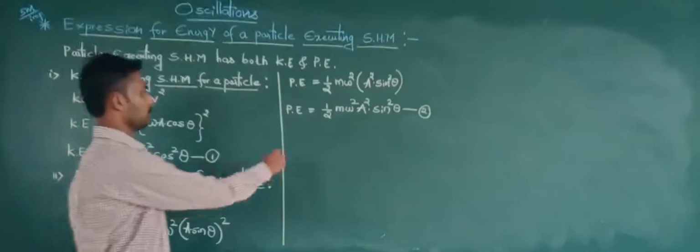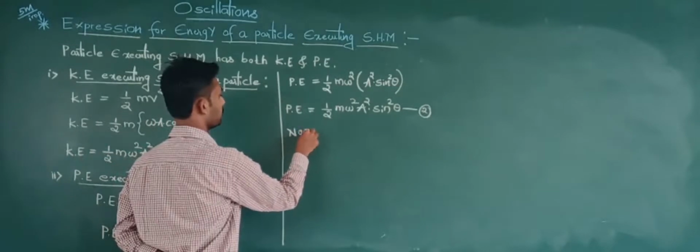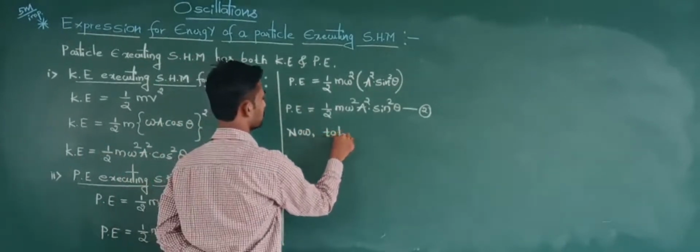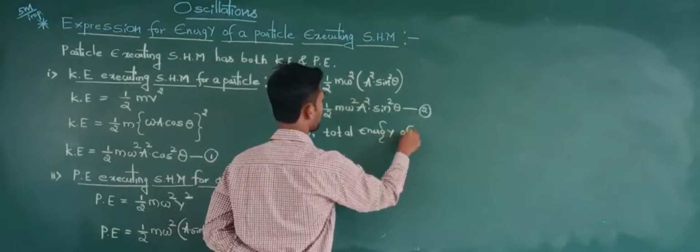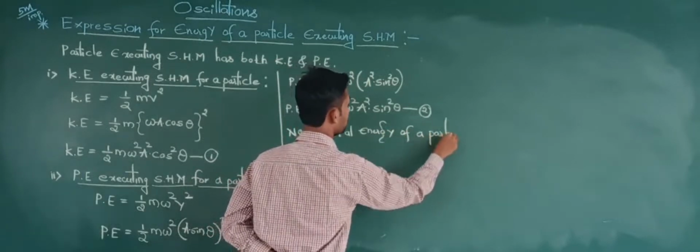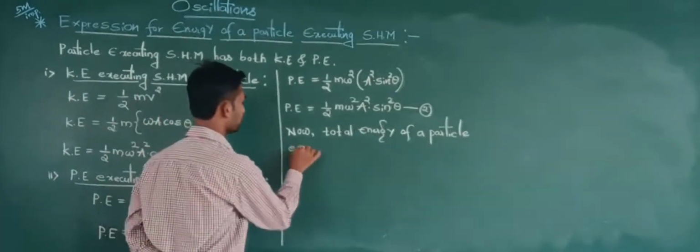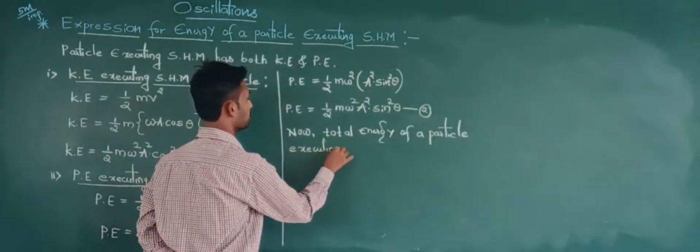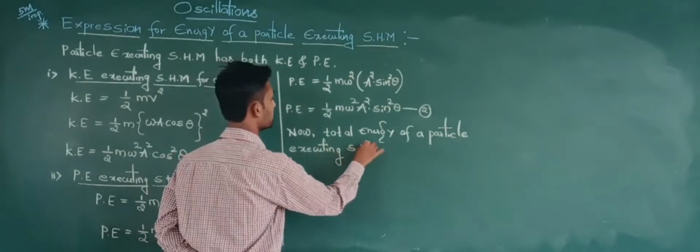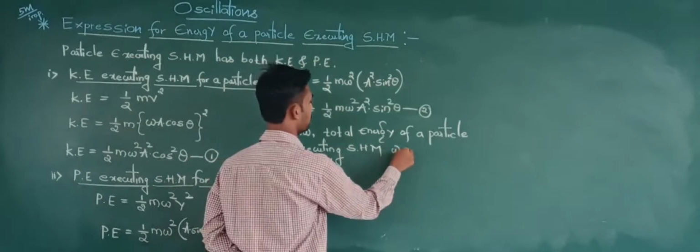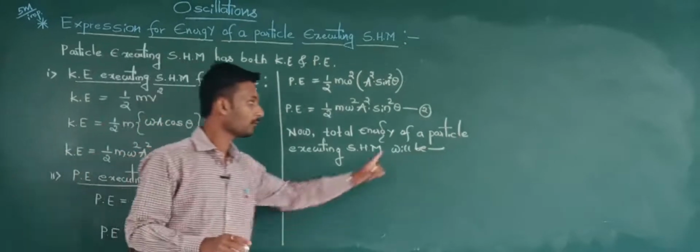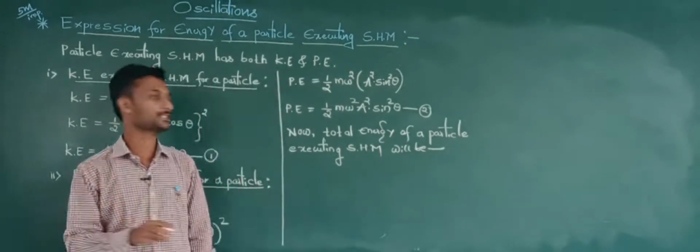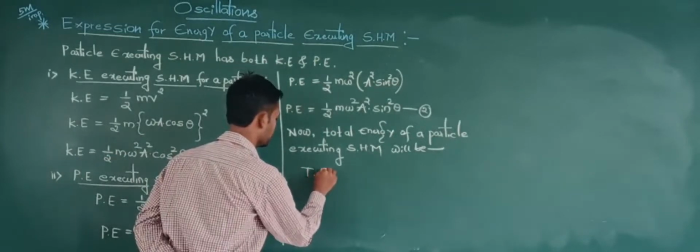So now the total energy of a particle executing SHM is given by. So total energy T is equal to what?